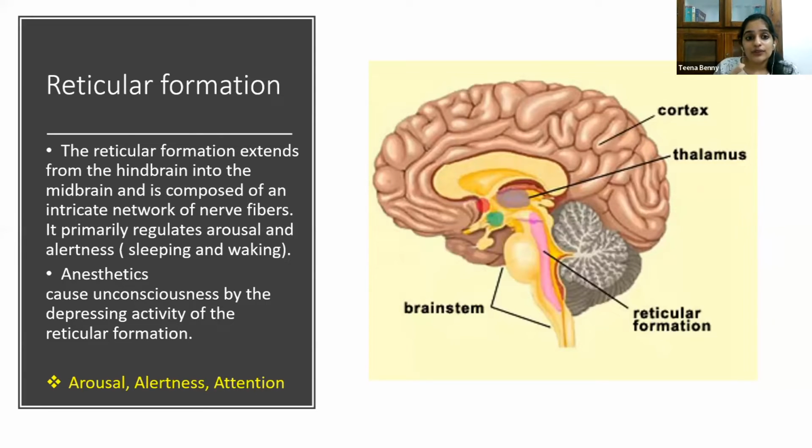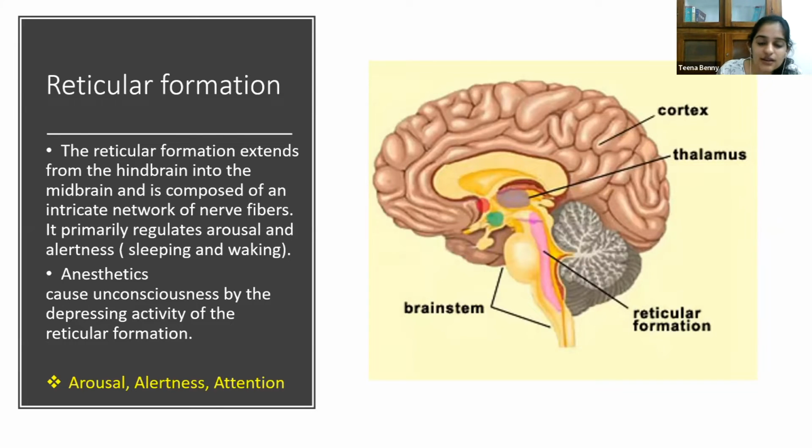And when you take anesthesia, anesthesia has a downing effect or a depressing effect on your reticular formation, and that's why you feel unconscious. So with regard to the reticular formation, what you have to remember is arousal, alertness, and attention. The three A's are related to the reticular formation.